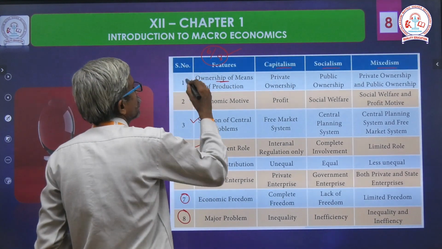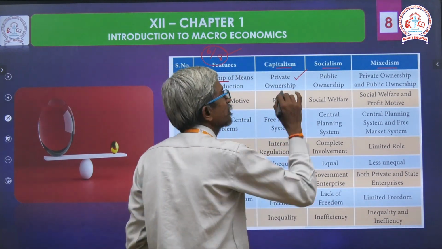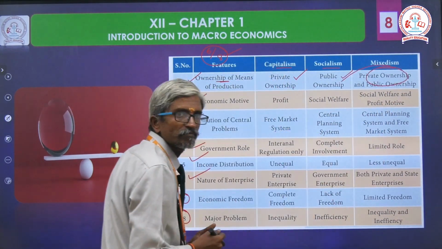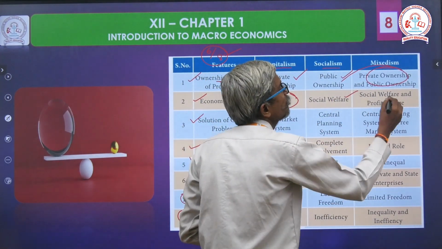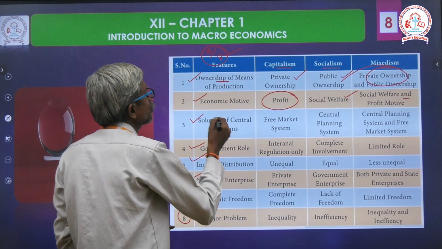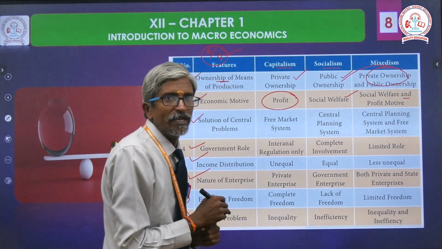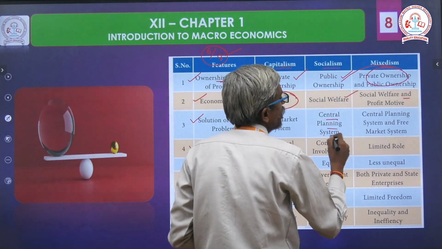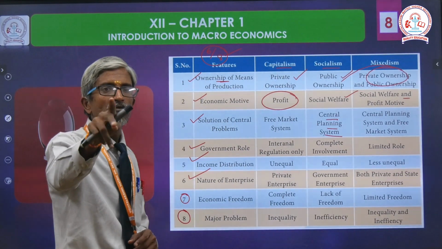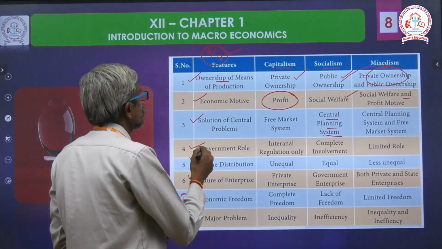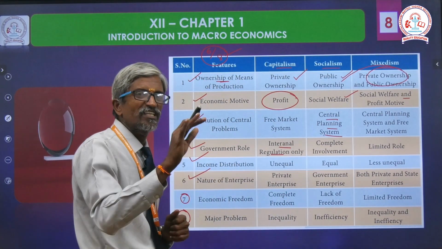Okay, ownership. What type of feature will be available? Completely private ownership under capitalism. On the other hand, public ownership under socialism, and both exist under Mixedism. Next number 2, economic motive. Here completely profit motive, here social welfare, and both. Number 3, solution of central problem: free market system. That is a highlighting feature of capitalism. On the other hand, central planning system under socialism, while the central planning system as well as the free market system coexist in Mixedism.